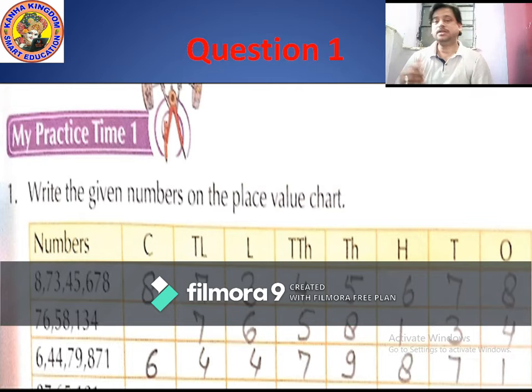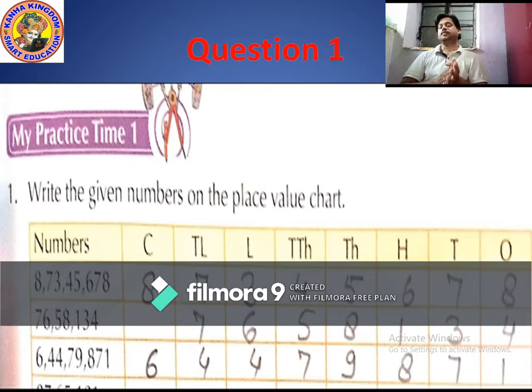Okay, now move to the second sub part of this question. Second sub part is 76,58,134. So how many commas in this part? Yes, there are only 2 commas. When there are 2 commas in a number, that means total how many numbers? Correct, 7 numbers. 7 or 6 numbers, because in a 6-digit number also there are 2 commas, and in a 7-digit number also 2 commas.